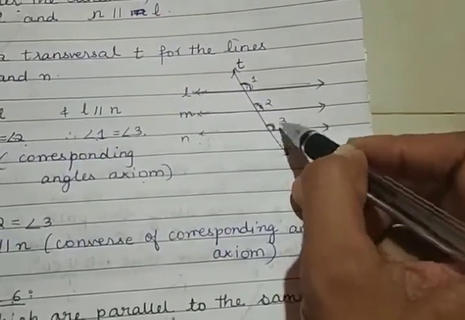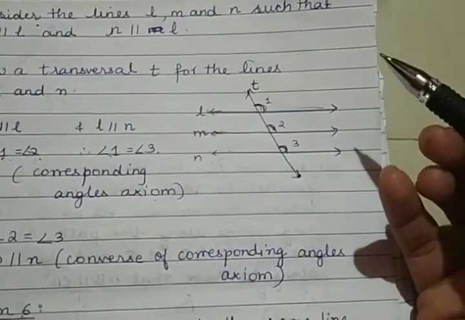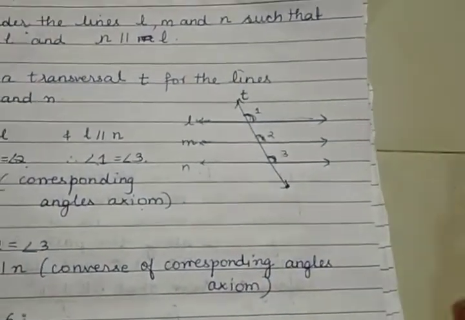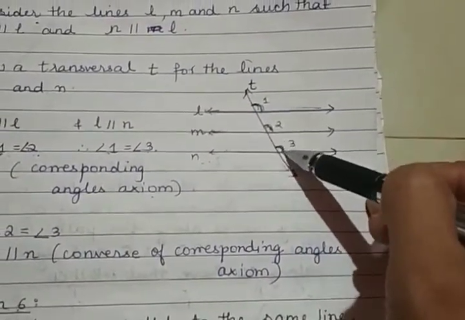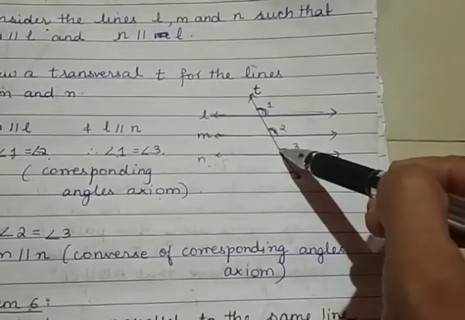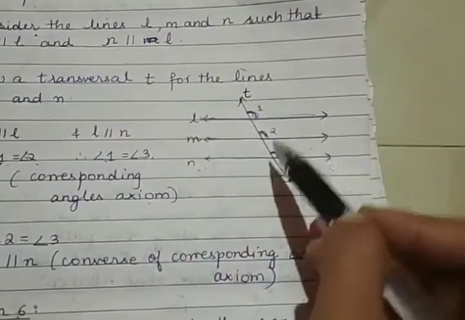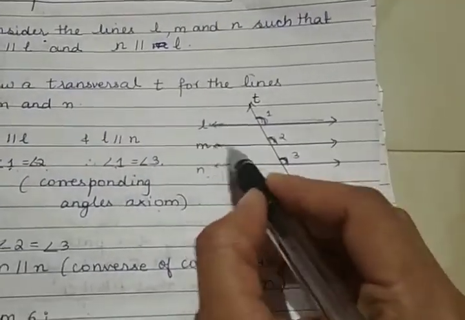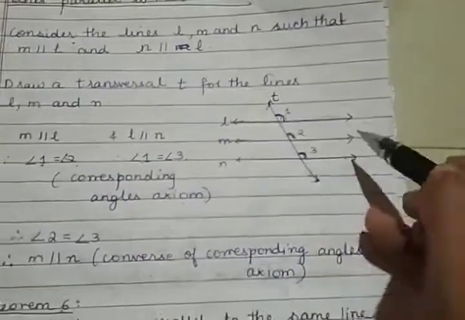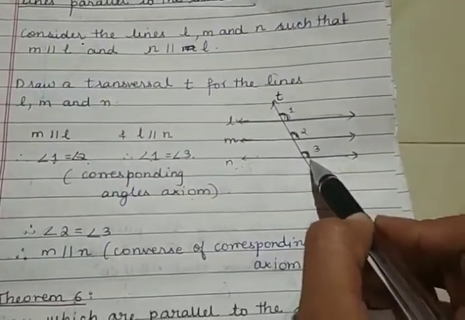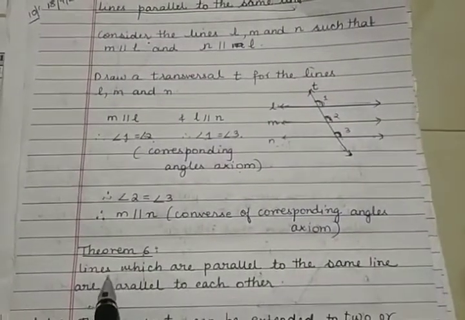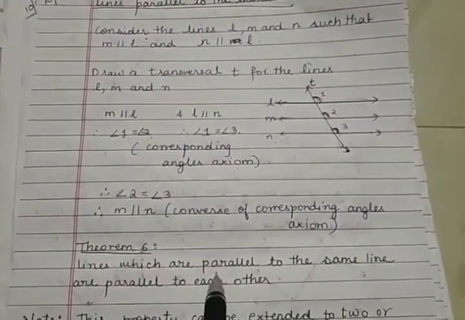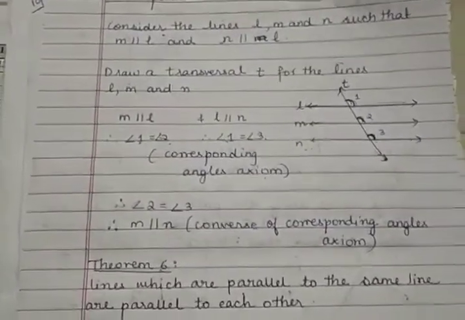Now these are corresponding angles for which two lines? If you take the lines M and N and this as a transversal, then these are corresponding angles, right? So if the corresponding angles are equal, then by converse of corresponding angles axiom, I can say that this line is parallel to this line. So since I got angle 2 equal to angle 3, M is parallel to N by converse of corresponding angles axiom. So this brings us to the statement of the theorem, which says lines which are parallel to the same line are parallel to each other.